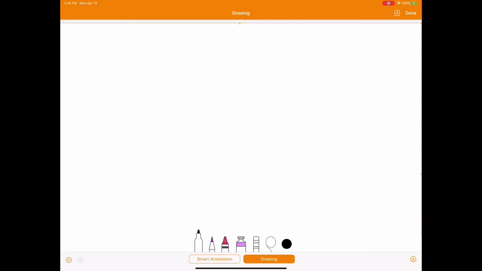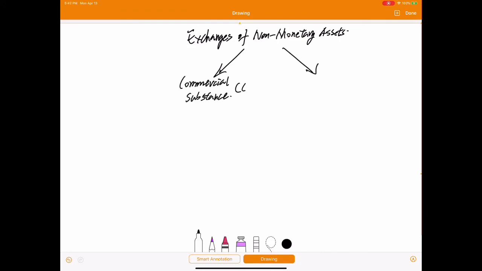When we value an asset under the exchange of non-monetary assets, we first should consider whether the transaction has commercial substance or lacks it. I use CS as an abbreviation. If the exchange has commercial substance, the accounting treatment of gains and losses is the same. We recognize gains and losses immediately.